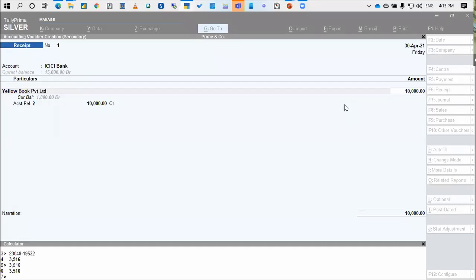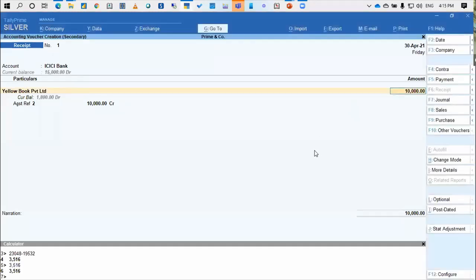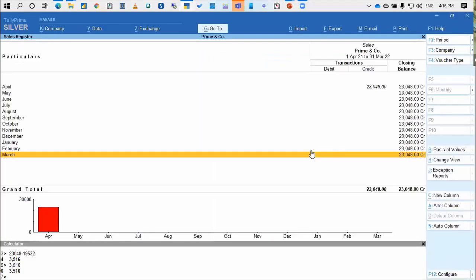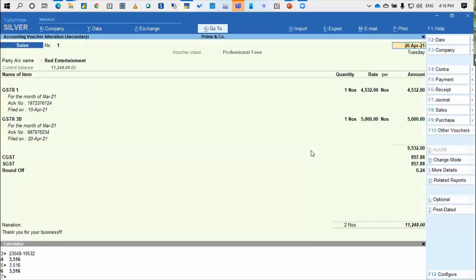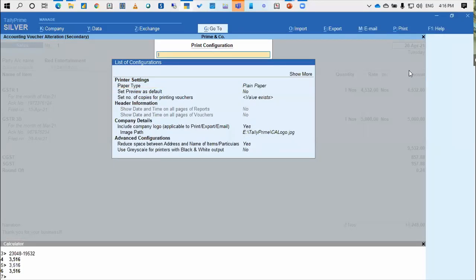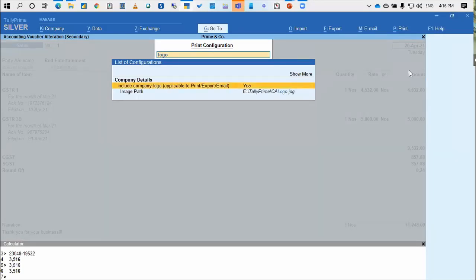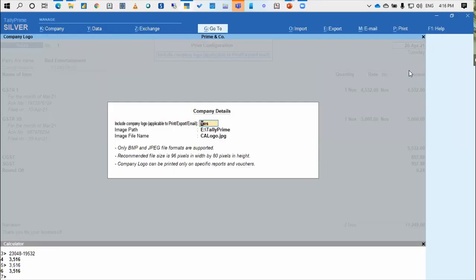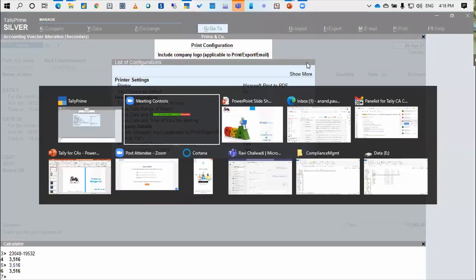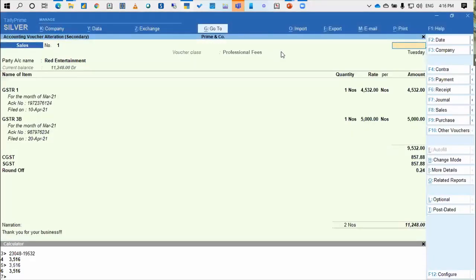Then, how to print signature on the vouchers and how to add logo. How to add logo is there in the configuration. Signature is not there in Tally. It is available as an add-on or TDL. To add the logo, when you go to printing, there's a configuration. Under configuration, simply type logo and you will see include company logo as yes. The moment you say yes, you can give the path and the logo file. That's all, and it will print in your invoice. I think that answers this question.